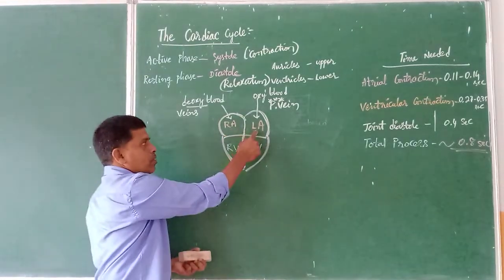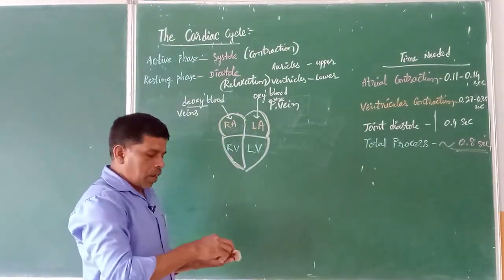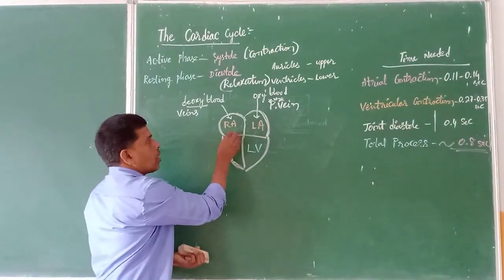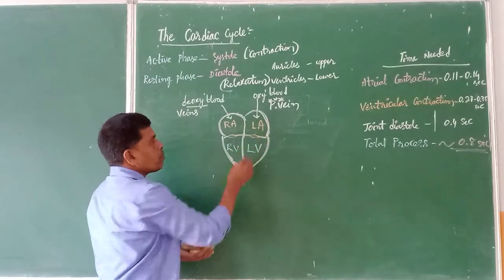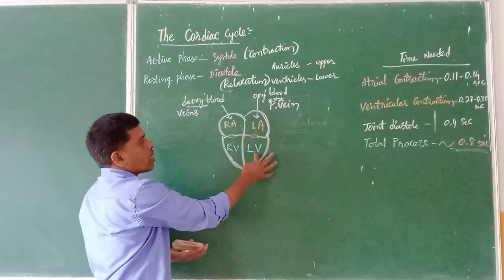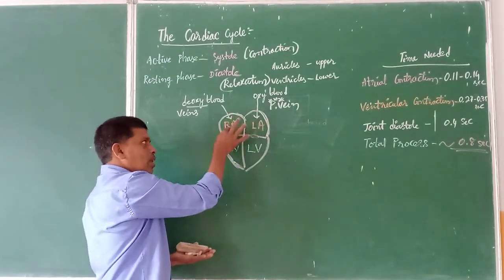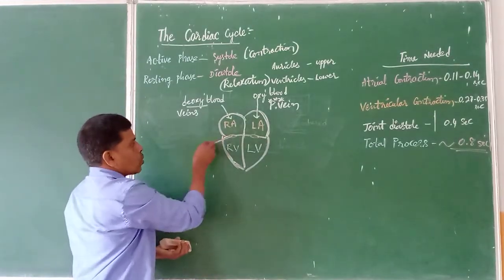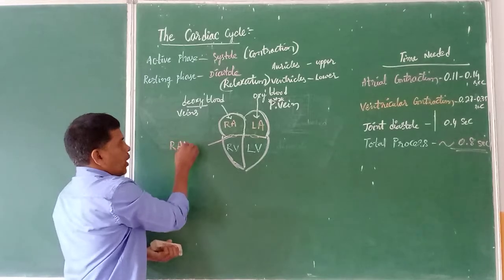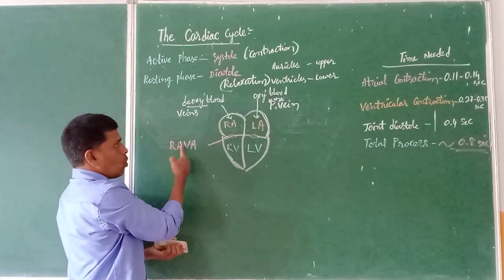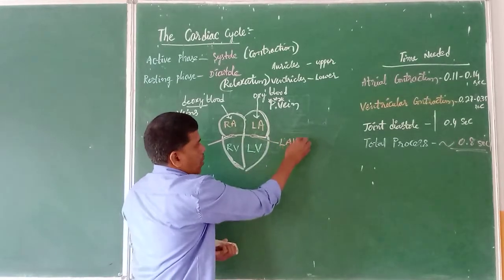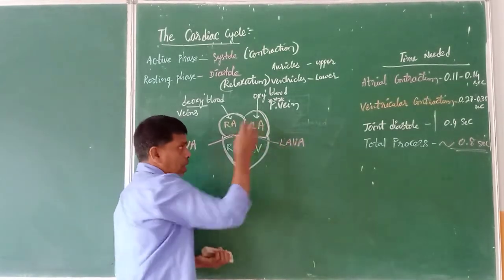the upper two chambers. Result of that, what happens? We were told in the earlier class, when we studied the internal structure of the heart, that there are two openings present between the upper and lower chambers on the left side as well as the right side. So what are these apertures? We call it RAVA, right auriculoventricular aperture. Same like that, here we have LAVA, left auriculoventricular aperture.